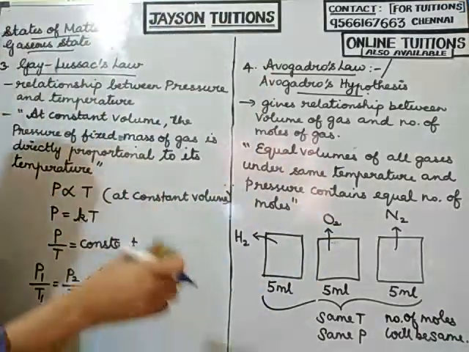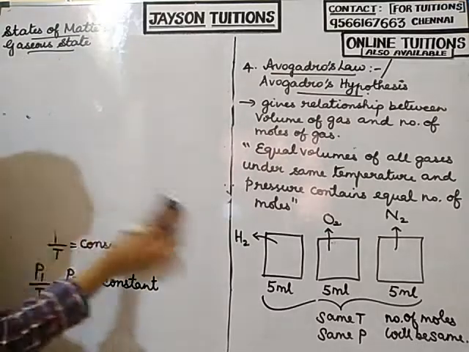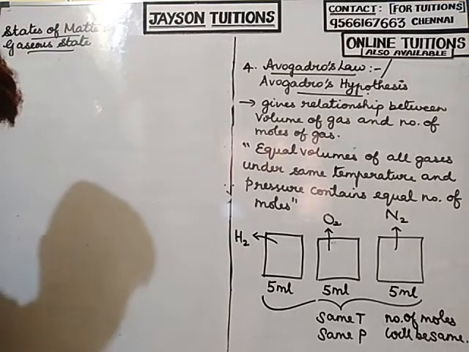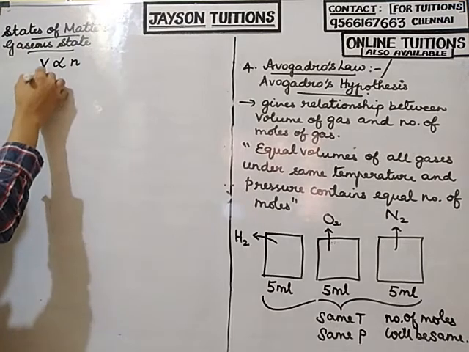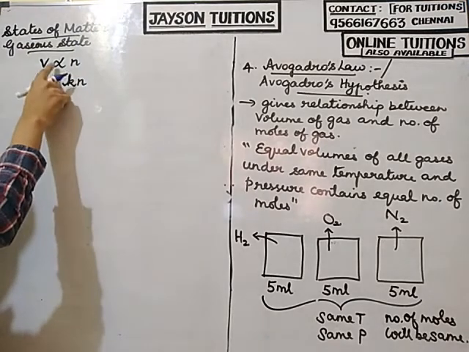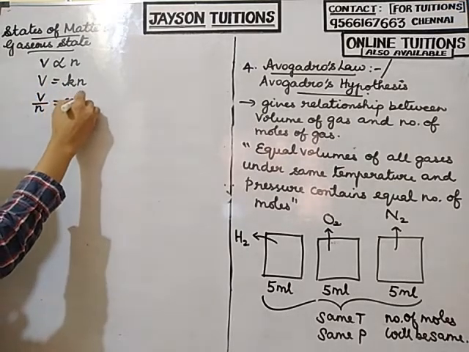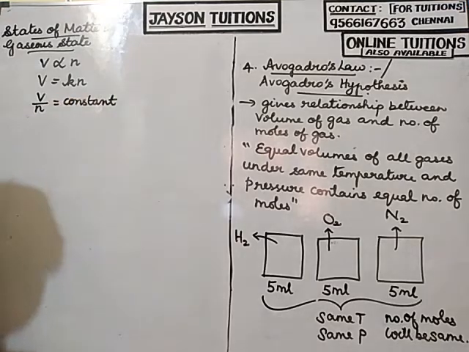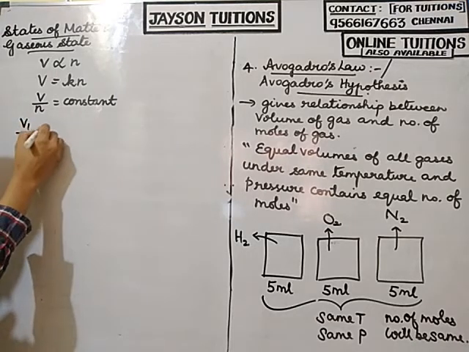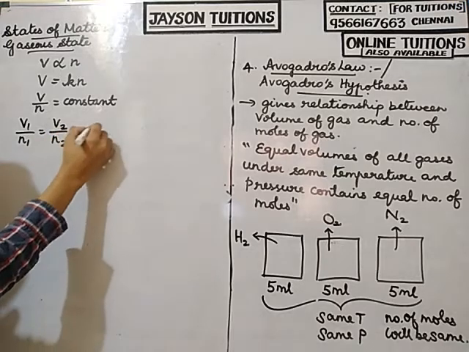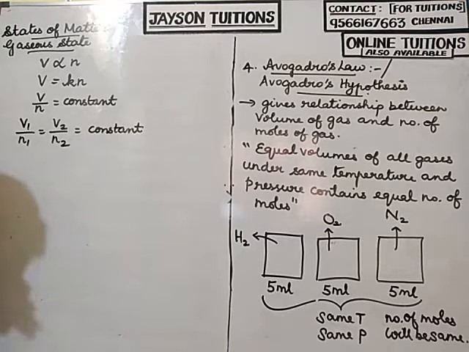So how can we represent this law? Volume is directly proportional to the number of moles. So I can write it as V is proportional to n, so V is equal to Kn. For removing proportionality I am adding a constant. Or I can write V by n is equal to a constant. Suppose there are two different volumes and two different numbers of moles, how will I write it? V1 by n1 is equal to V2 by n2. It will go on, it will be equal to a constant.